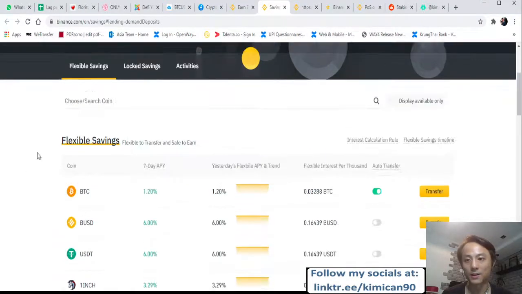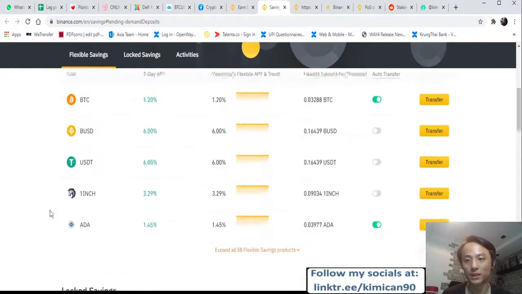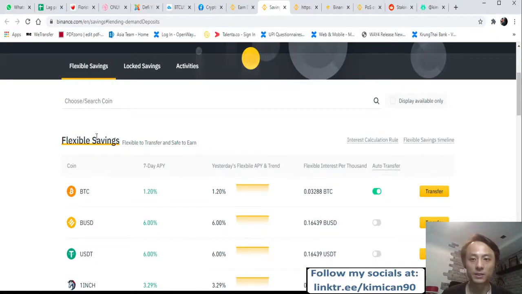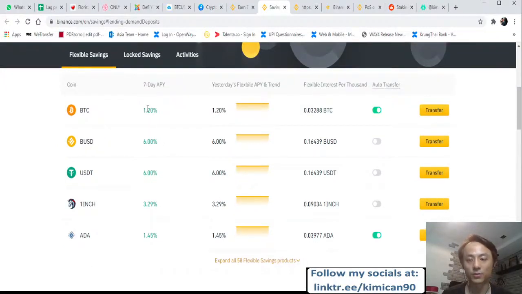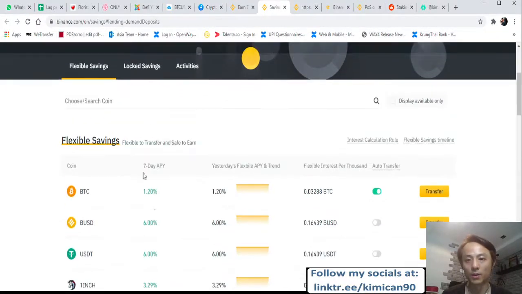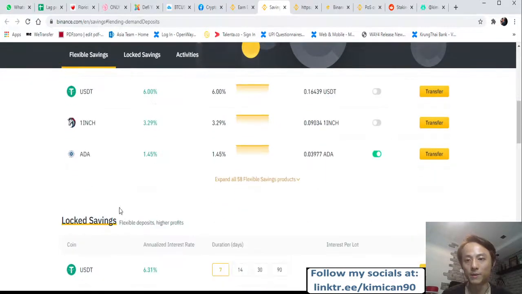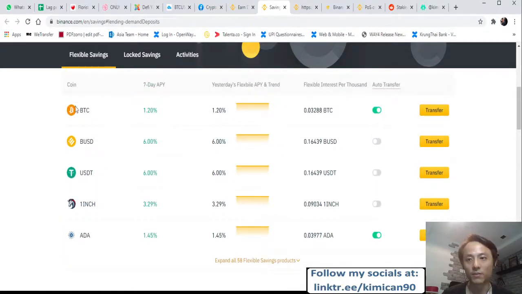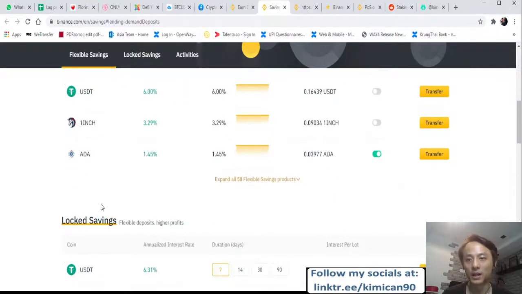For flexible savings and lock staking, the difference is that the interest rate for flexible savings is slightly lower compared to the lock savings here. Is there any difference? I would say there is not much difference, just in terms of when you want to redeem the product from flexible versus the lock savings.